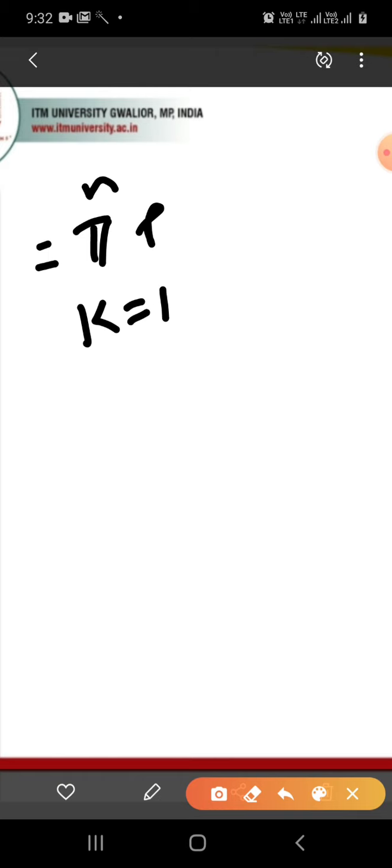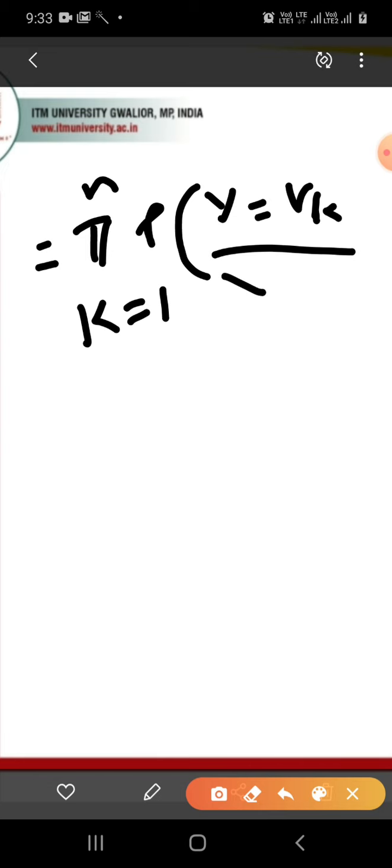In a simplified form, the conditional probability may be written as the product for k equal to 1 to n of P(Y equal to vk given X equal to uk).